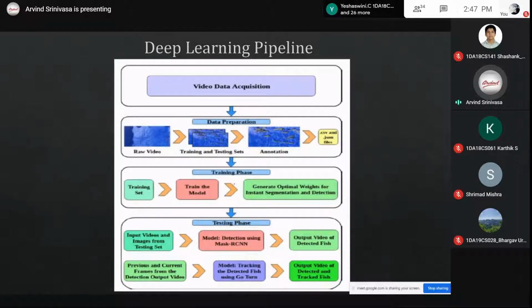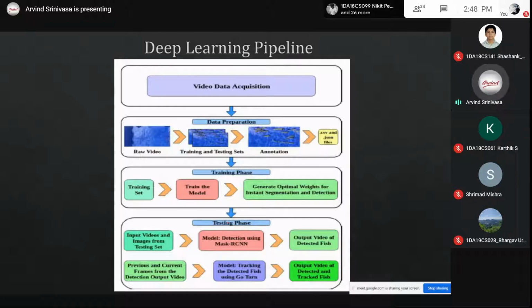Then the next step, after we prepare the data, is the training phase. Training means we train the model to generate optimal weights for instance segmentation and detection, where we do the segmentation and detection of the fish.